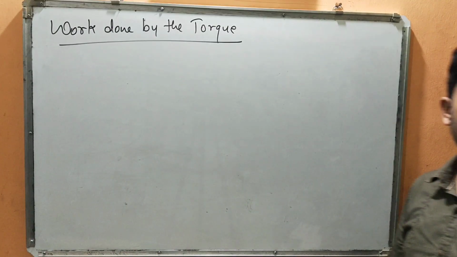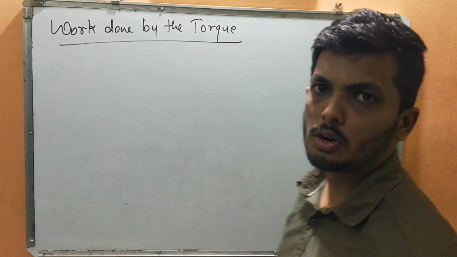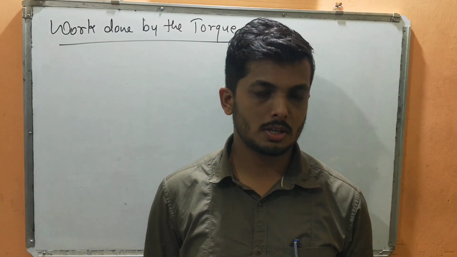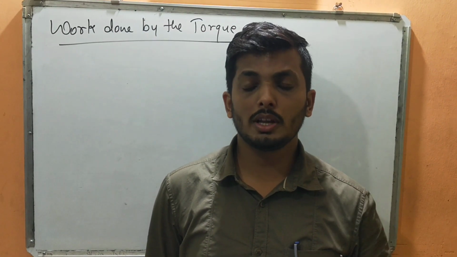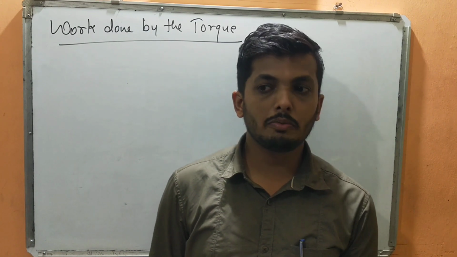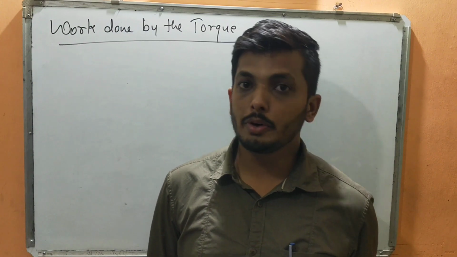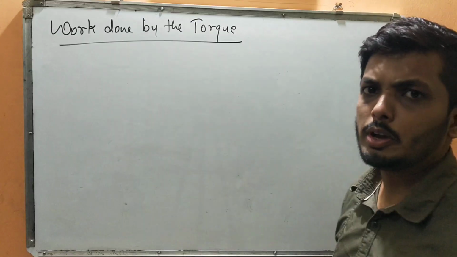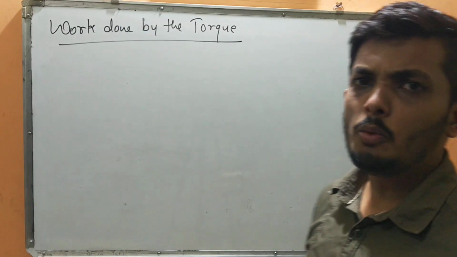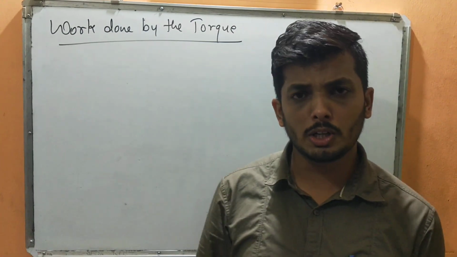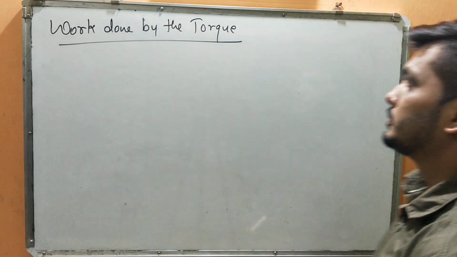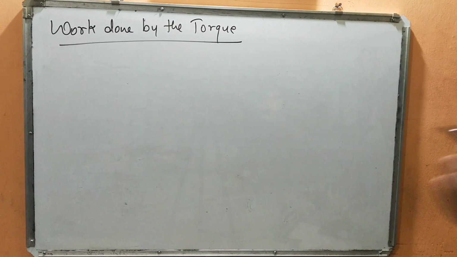Now all of you know what work done is. Work done is the dot product of force and displacement, so work done is F dot S cos theta. You have studied this concept in work, power, and energy. So far we were dealing with motion in a straight line and motion in a plane. Now we are coming back to the work-energy topic, and we have also studied laws of motion. See how beautifully this topic combines all the topics. Got it? So, work done by the torque.